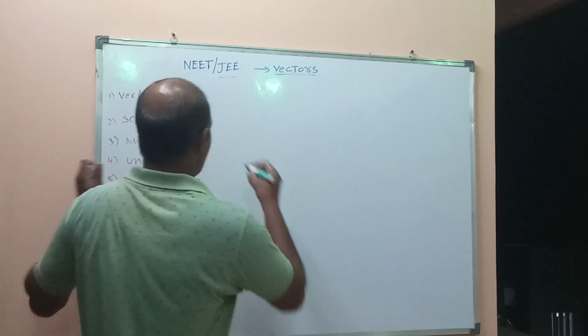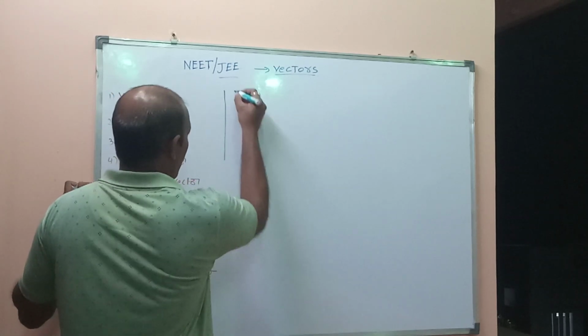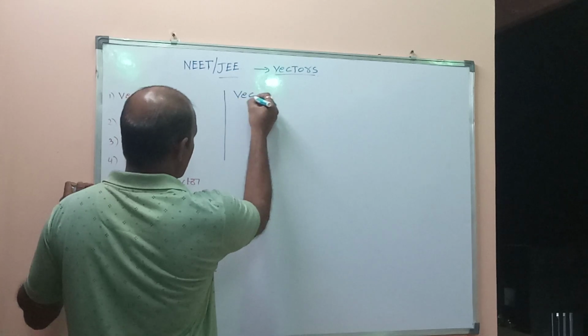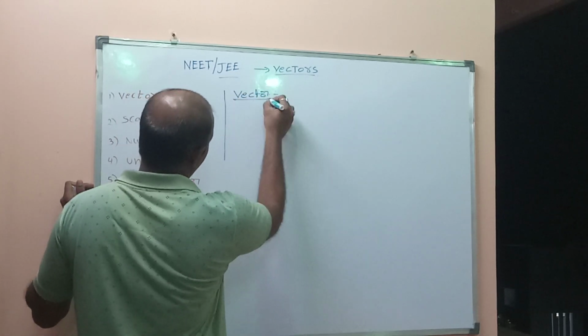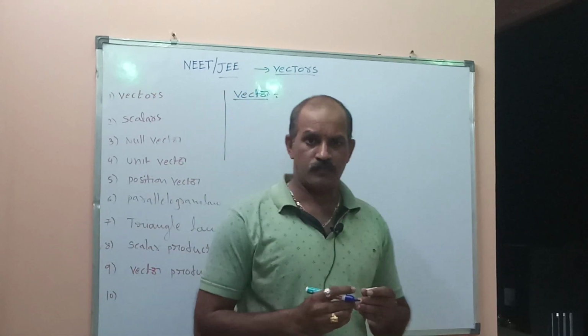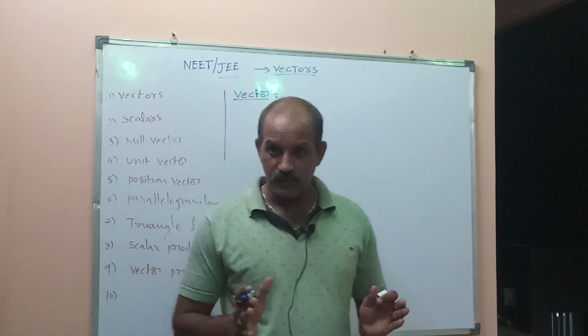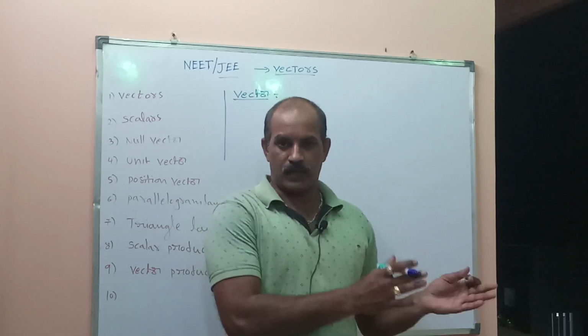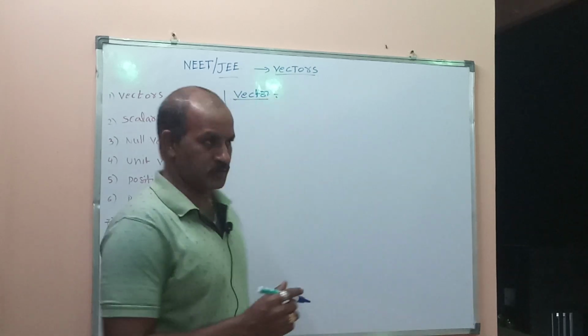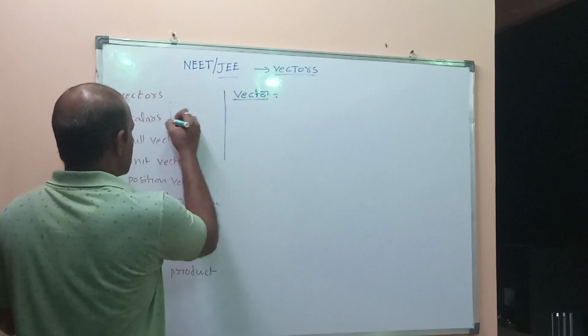First of all, vector. What is a vector? Physical quantities can be divided into two types: vector quantities and scalar quantities.